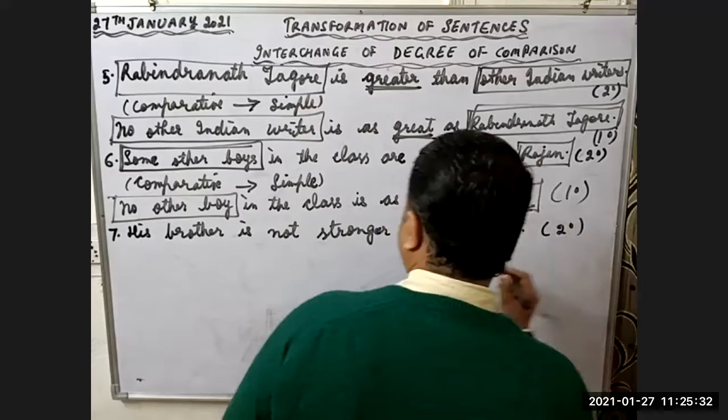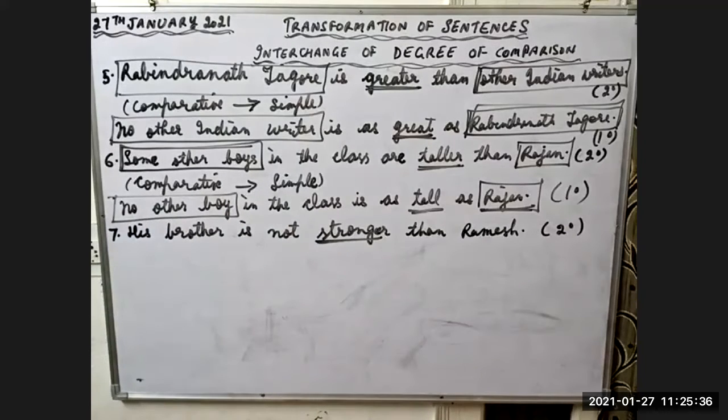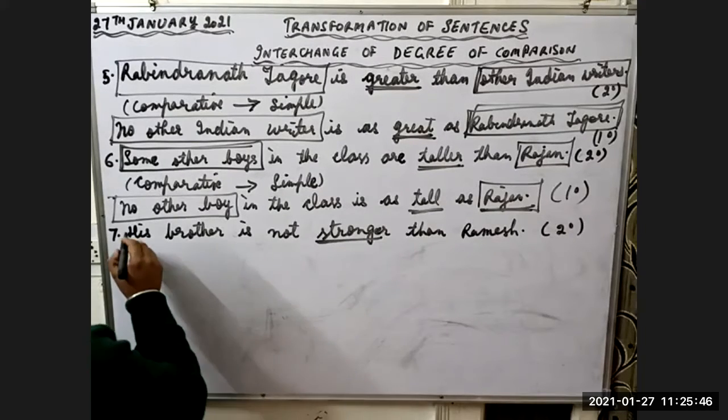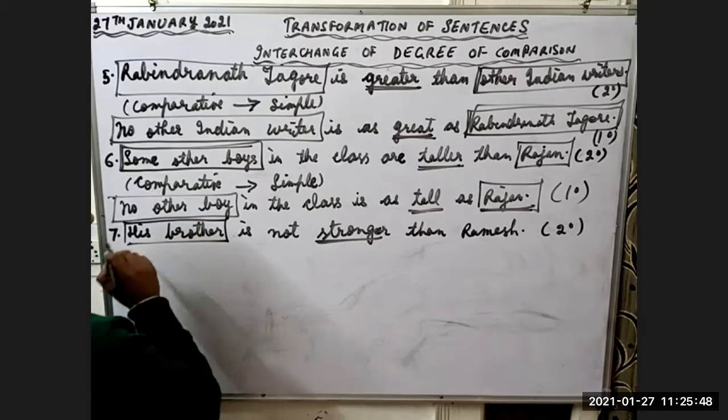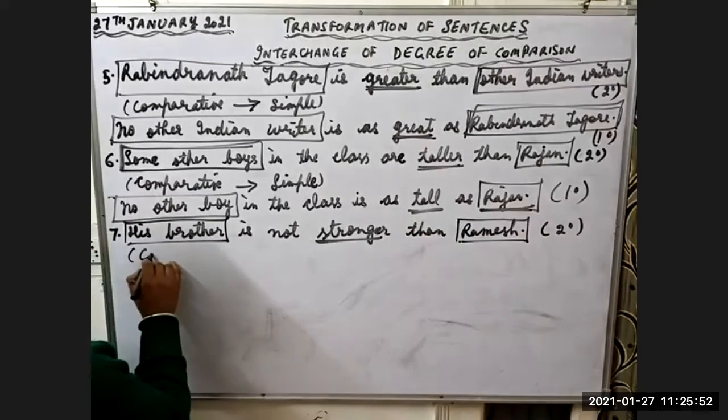This is second degree. Stronger is second degree. We are comparing his brother with Ramesh. So this is comparative degree.